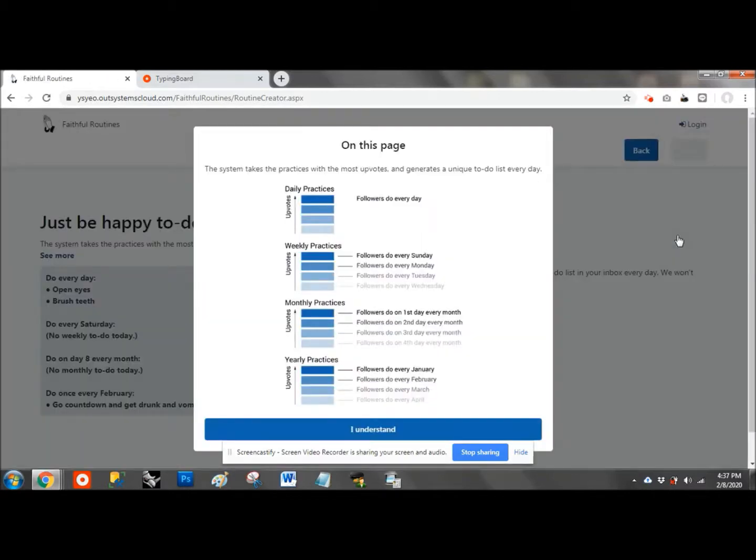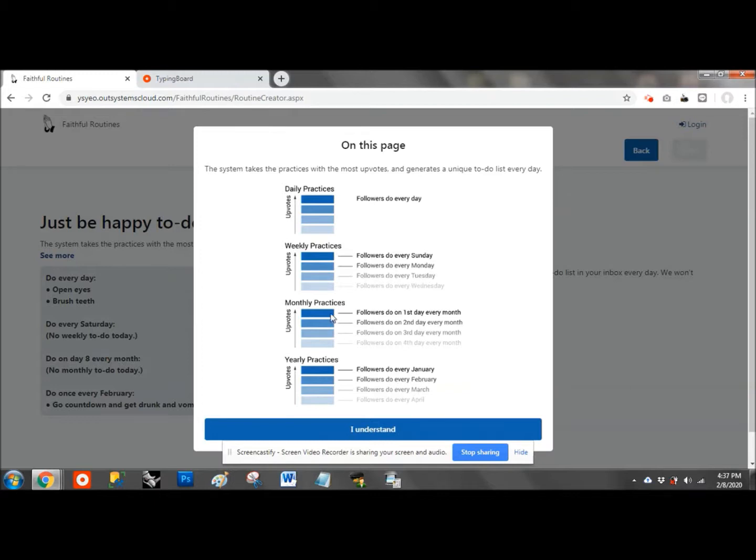The last page is where you can see that the platform takes the most popular habits and emails you daily so you can act on them. In this diagram which I drew, you can see that the top voted daily practices are what the followers of this ideology can do every day. For weekly practices, the top voted practice followers do every Sunday, the second top voted followers do on Monday, and so on and so forth.